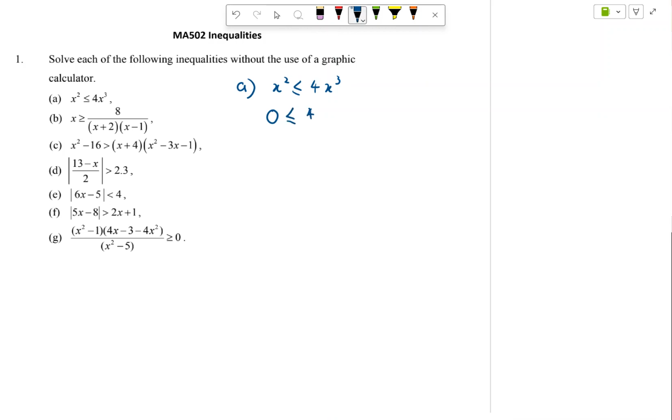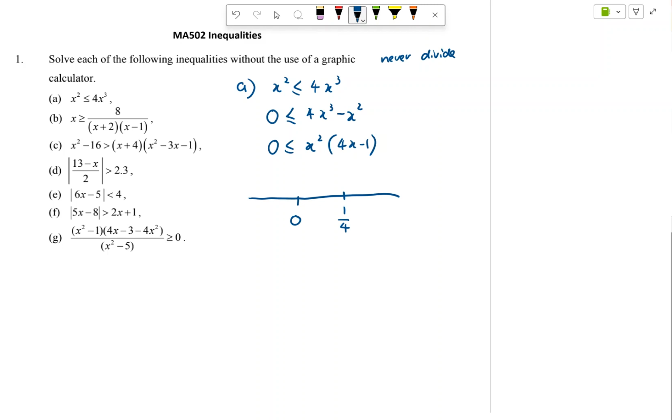So I will have 4x cubed minus 4 minus x squared. The worst thing you can do is go and divide by x squared. Never divide away a variable because you will have some values that's missing. Okay, now you factorize it, I will have x squared (4x minus 1). Okay, so on your number line, you know that the roots are 0 as well as 1 over 4.